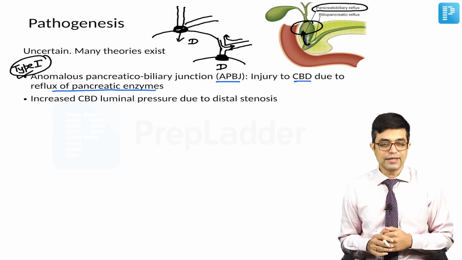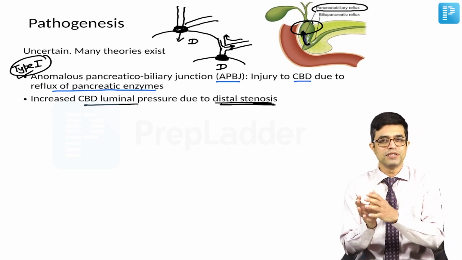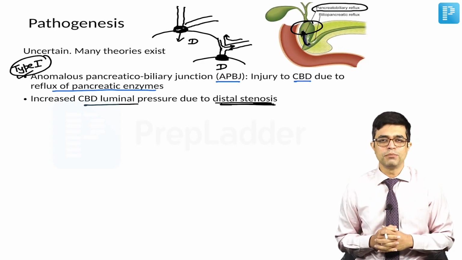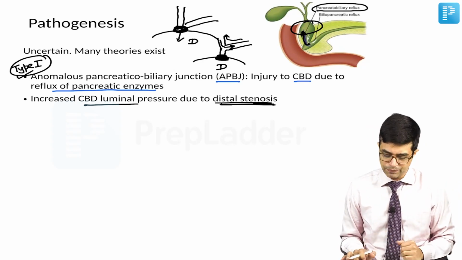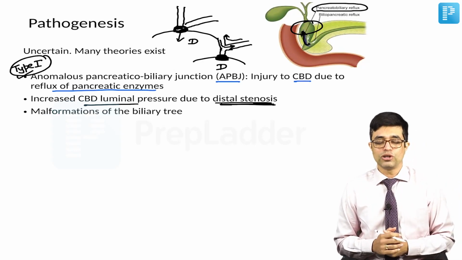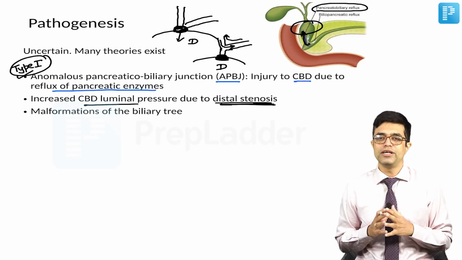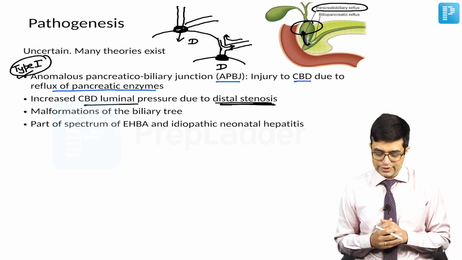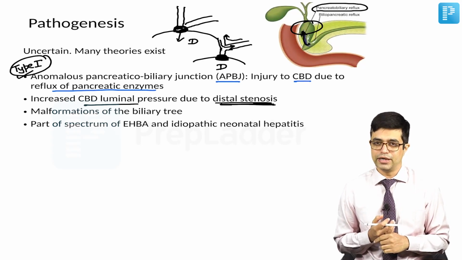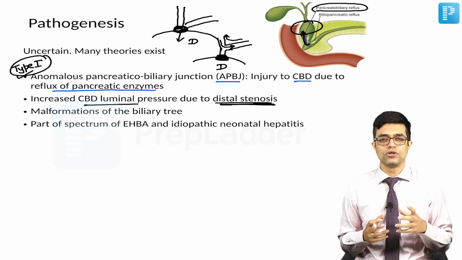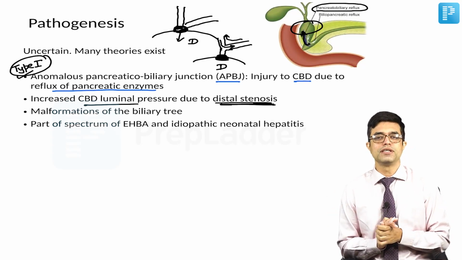A second theory says that there is increased CBD luminal pressure due to distal stenosis, that during development there may be stenosis at the opening of the common bile duct distally, and due to that there may be increased intraluminal pressure producing cystic swelling. Thirdly, some authors say that choledochal cysts are basically malformations of the biliary tree only. And the fourth theory says they are part of the spectrum of extrahepatic biliary atresia and idiopathic neonatal hepatitis. In reality, choledochal cyst is not one form, there are multiple forms, and so one or more of these theories may be